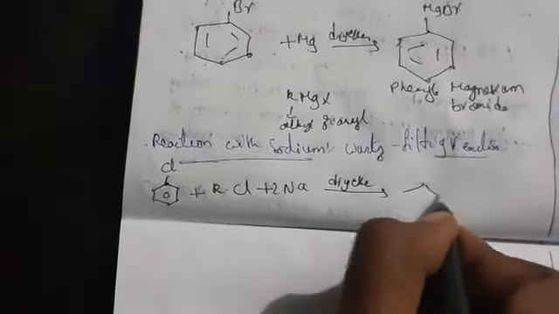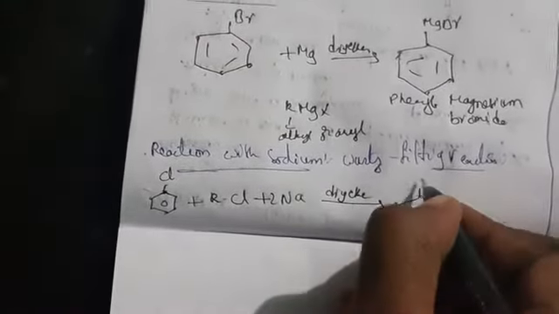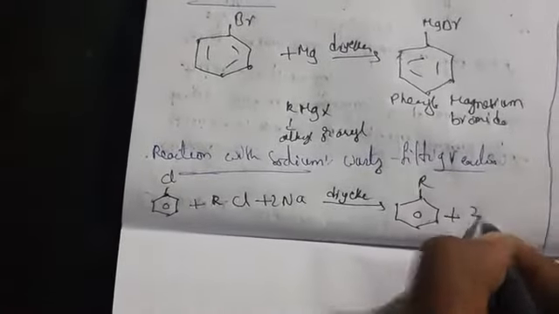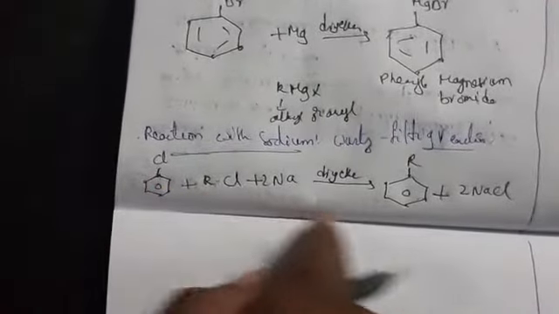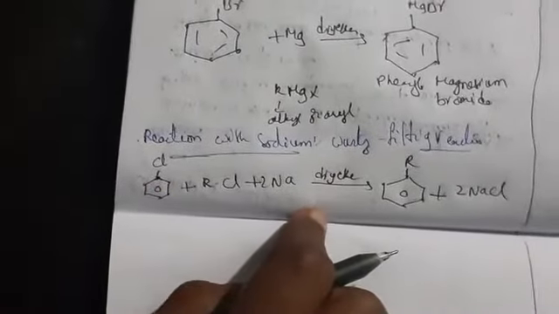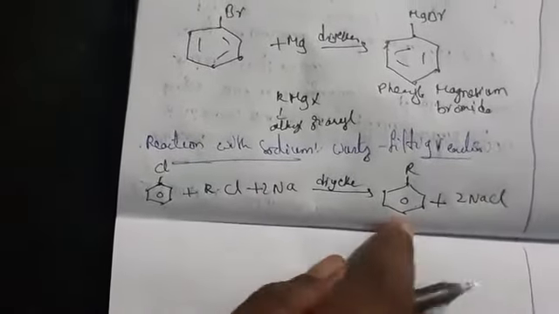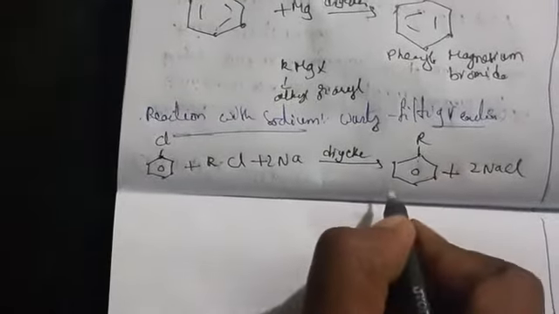So 2NaCl is lost here. So it is getting R alkanes plus 2NaCl. Means a mixture of an aryl halide and alkyl halide gives an alkylarene. This is the alkylarene. Okay.